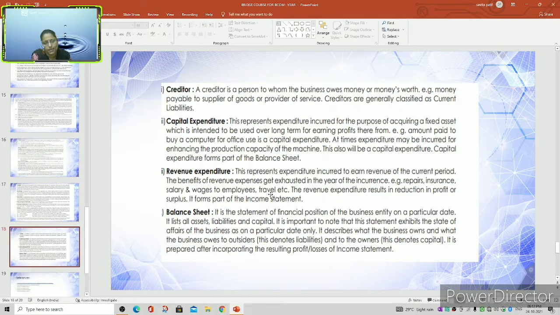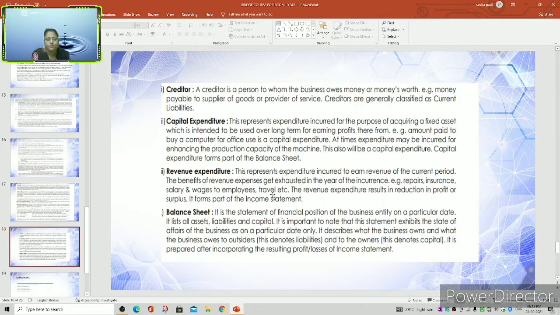Let us see what is revenue expenditure. It represents the expenditure incurred to earn revenue of the current period. The benefits of revenue expenses get exhausted in the year of incurrence. Examples of revenue expenditures are repairs, insurance, salary and wages to employees, travel, etc.